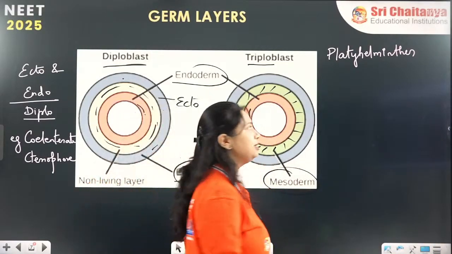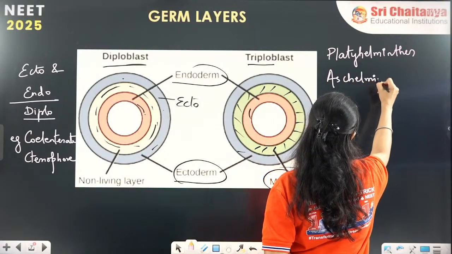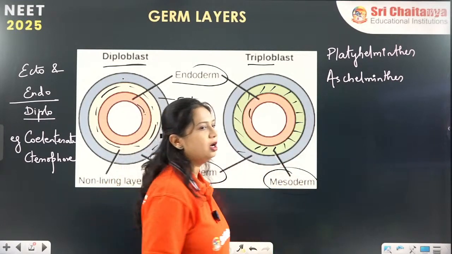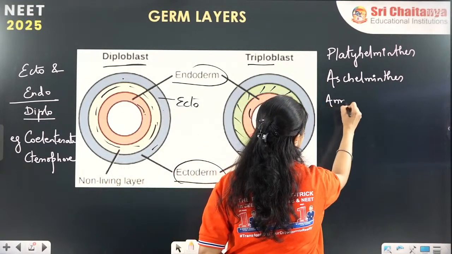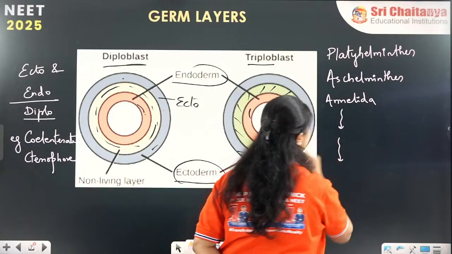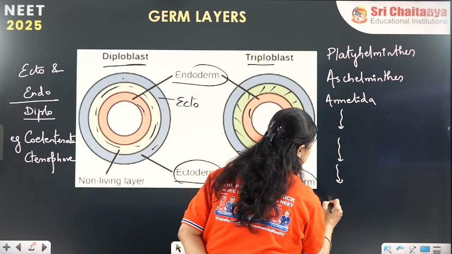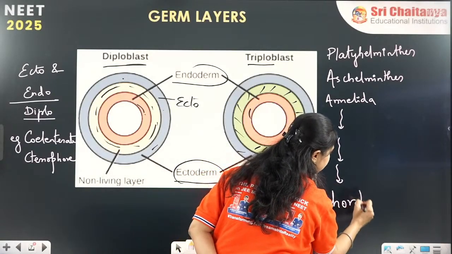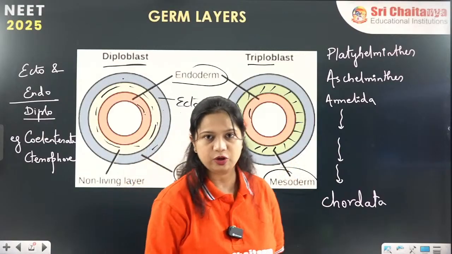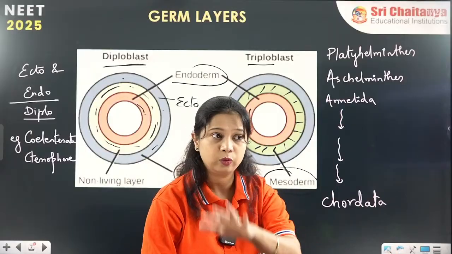The platyhelminths, the Aschelminthes, after that Aschelminthes, Annelida, Arthropoda, Mollusca. I am not going to write all of them because I know you all remember it. Annelida, Arthropoda, Mollusca, Echinodermata, Hemichordata, and again Chordata. So that is where the sequence plays the major role. You need to remember which all will be included and at which point.